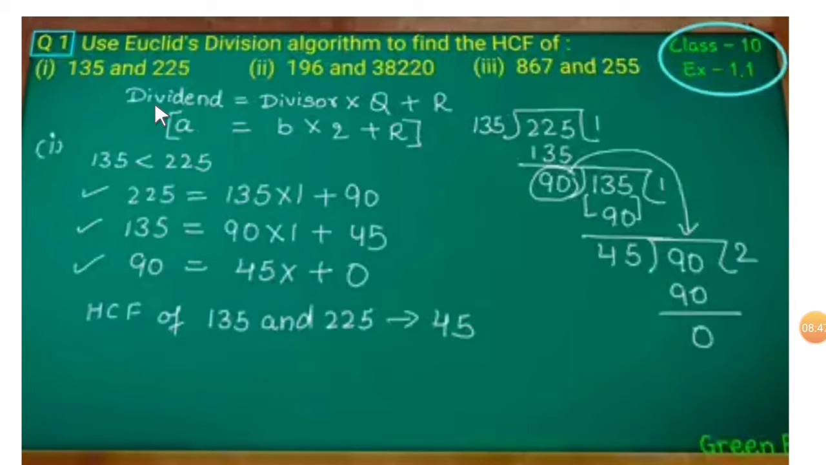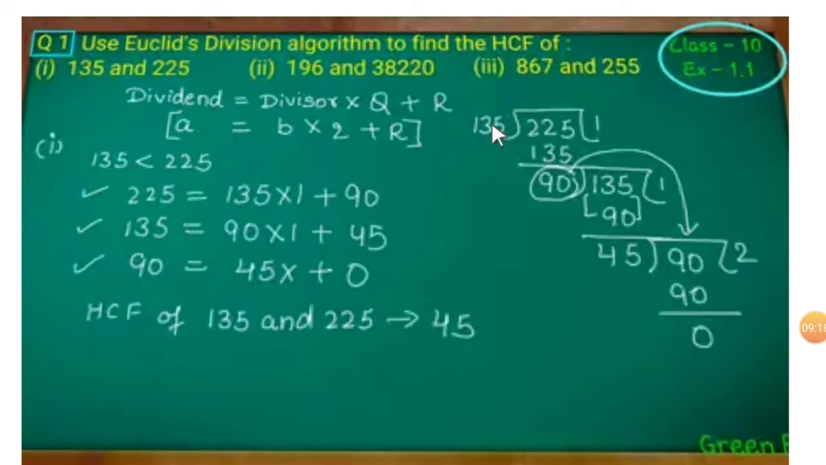See, first one, apply Euclid's division algorithm or lemma. Dividend is equal to divisor into quotient plus remainder, or A is equal to BQ plus R. The first question is 135 and 225. Since 225 is greater than 135, or 135 is less than 225, apply Euclid's division lemma to these two numbers.